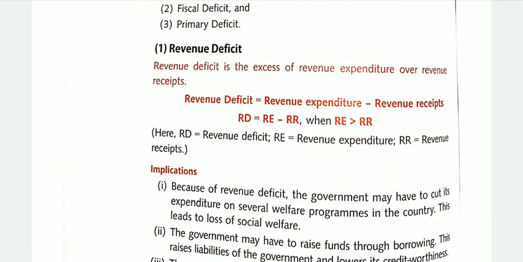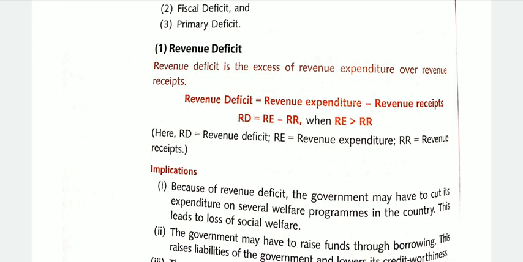Revenue deficit is the excess of revenue expenditure over revenue receipts. When the revenue expenditure of the government is greater than its revenue receipts, this situation is called revenue deficit.